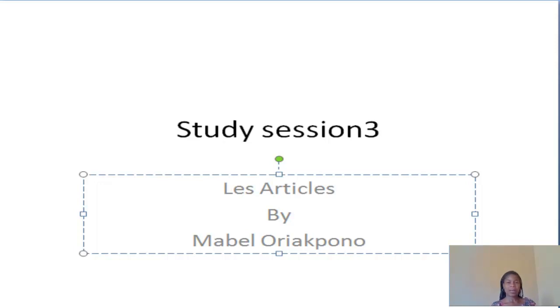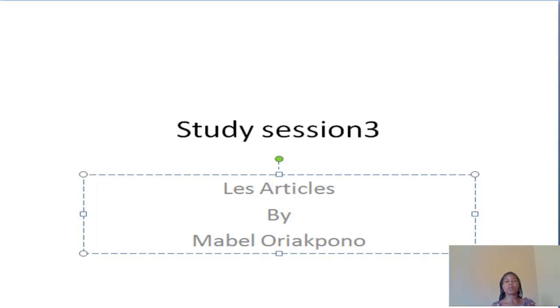For example, when you see un appearing before a noun, that means the noun is masculine. Then when you see une, a feminine article before the noun, it tells you that this noun is feminine.